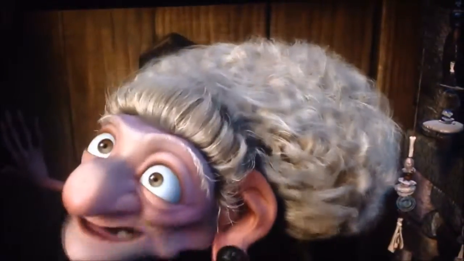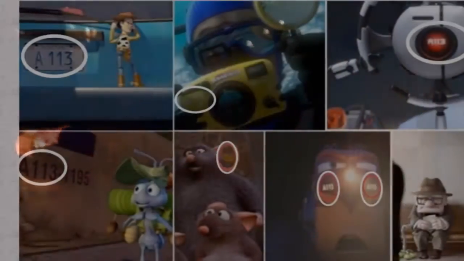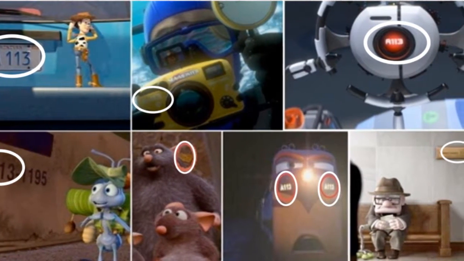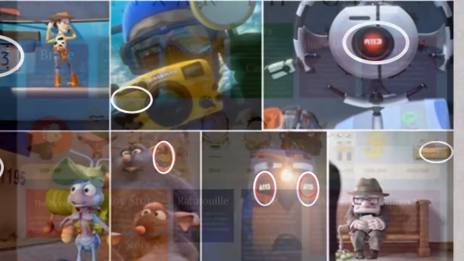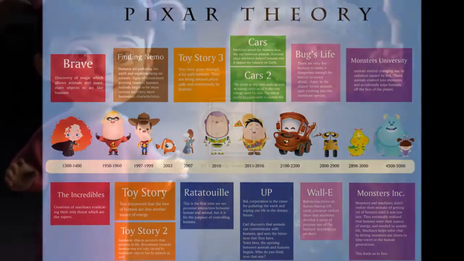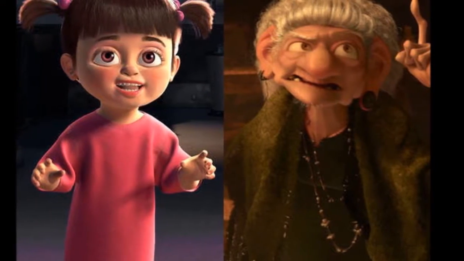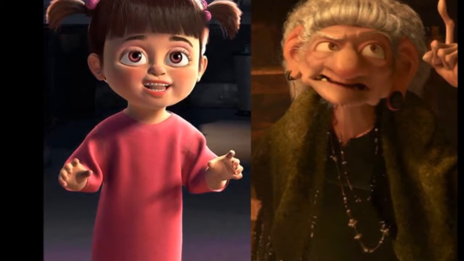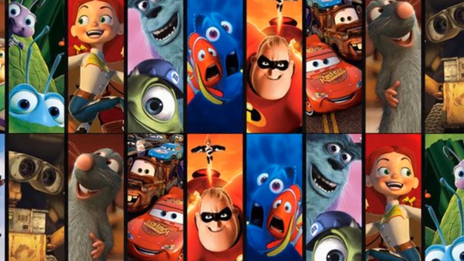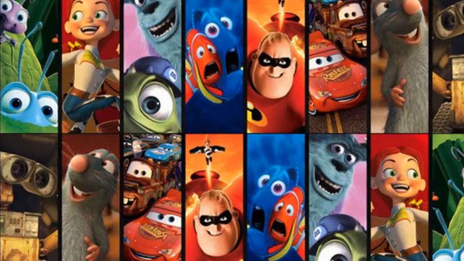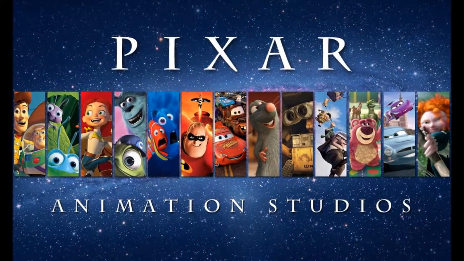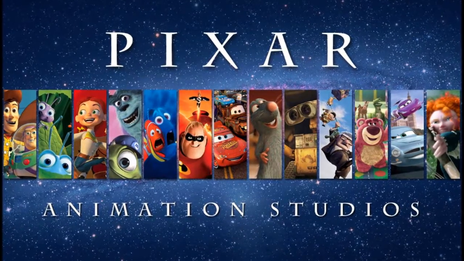Crazy, right? Finally, we've shown you some examples of objects from different films shown in other movies called Easter eggs. We have chronologically explained how the theory is stated, and we have explained the key foundation of the theory that helps it all be connected. So now we have informed you on the connections between all Pixar movies based on the theory made by blogger John Negroni. Next time you are watching a Pixar movie, you can now pay close attention to the smallest details we mentioned and make connections with other movie series as well.